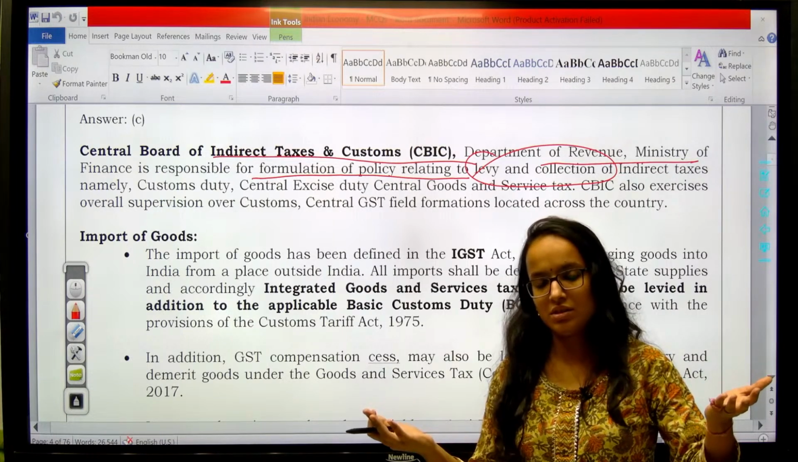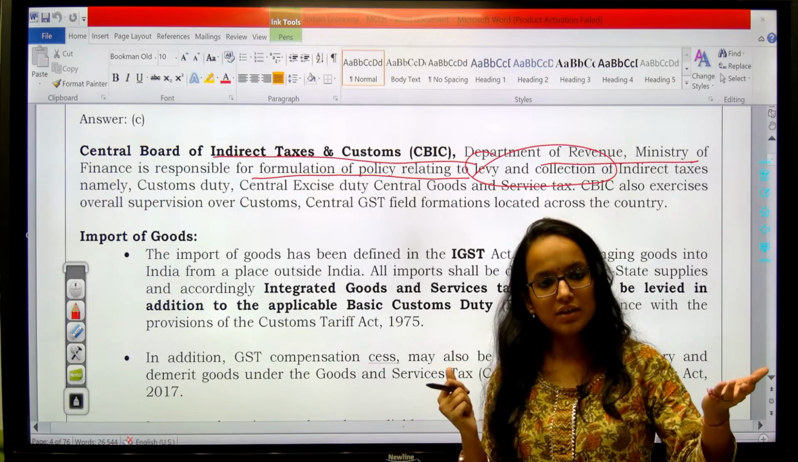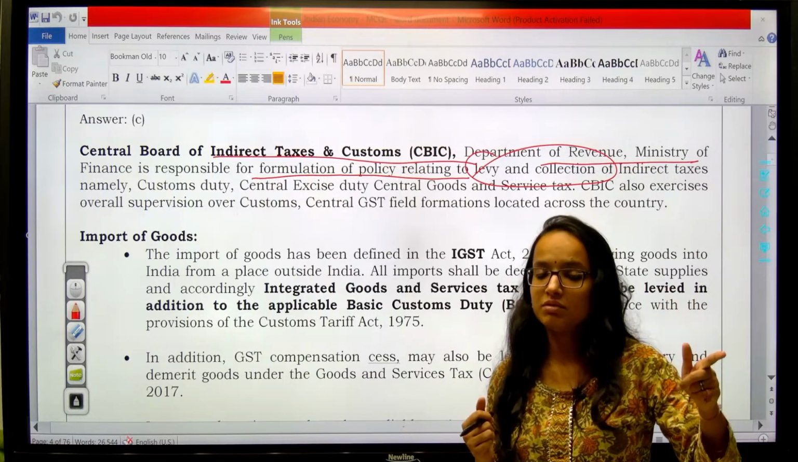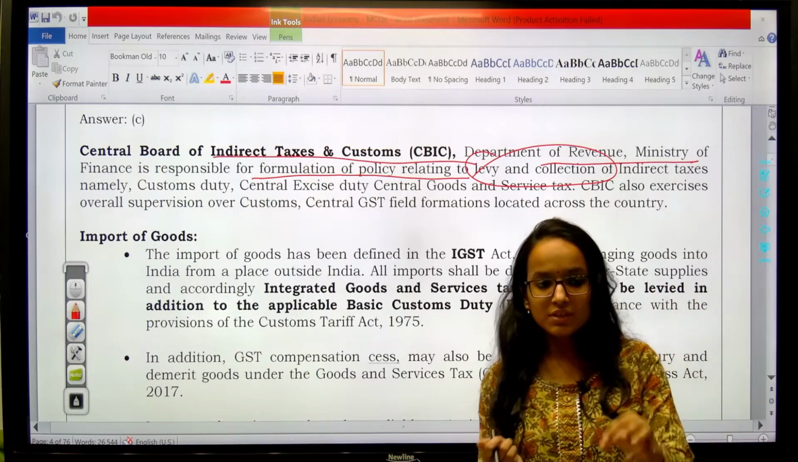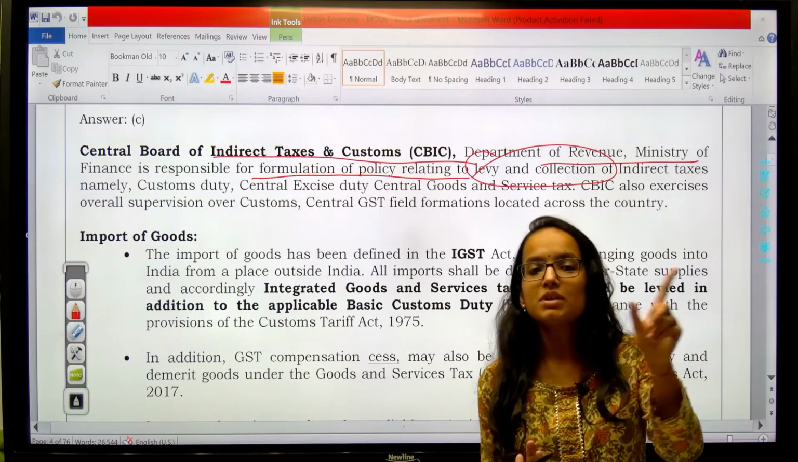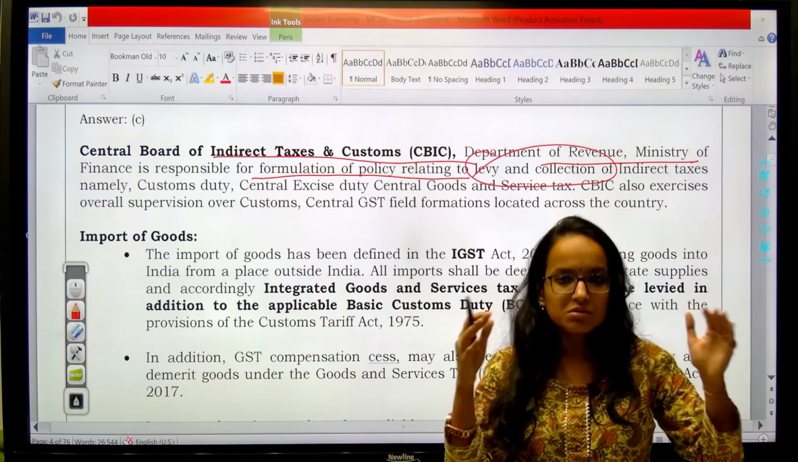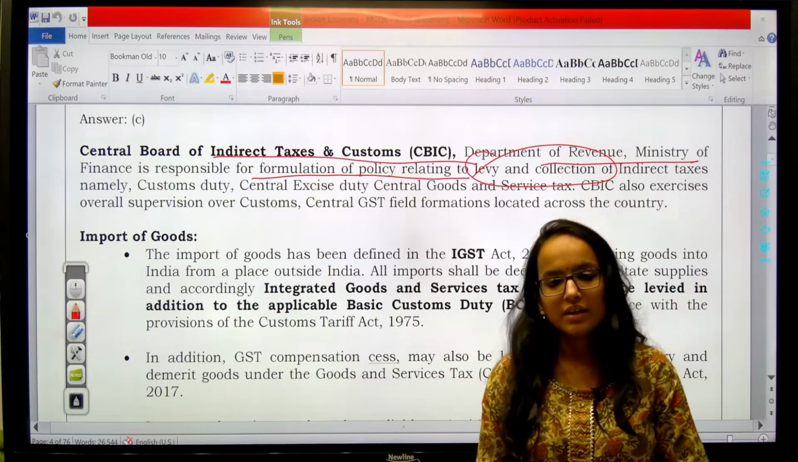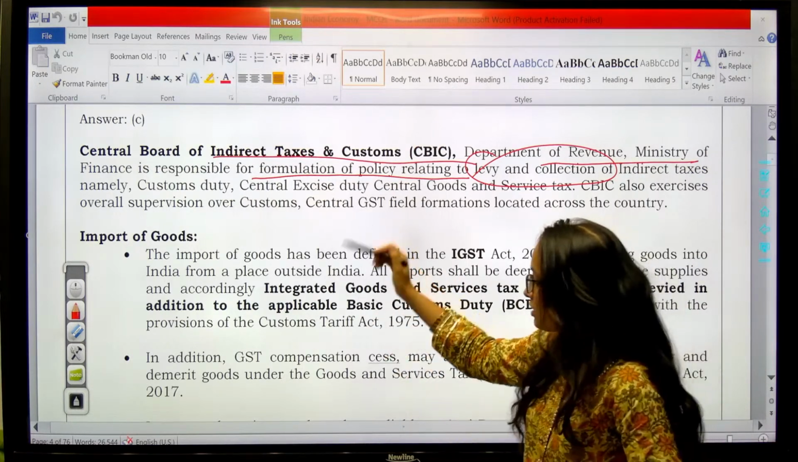That burden is shifted to the consumer, isn't it? But in case of direct taxes like income tax, corporate profit tax, etc., the person on which the tax is levied, that person only has to pay the tax. That burden cannot be shifted. So this is the difference between the structure of an indirect tax and a direct tax, right? So this is the thing.